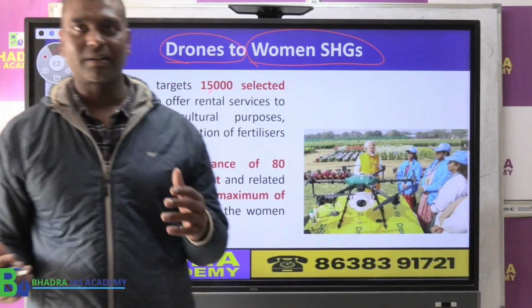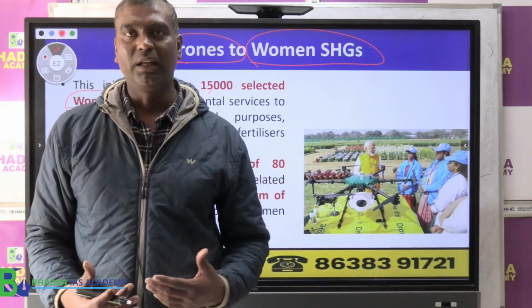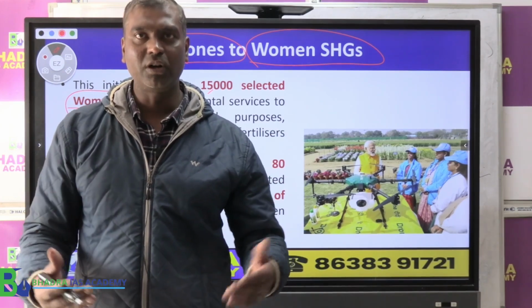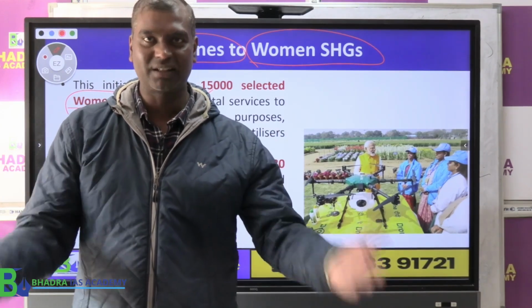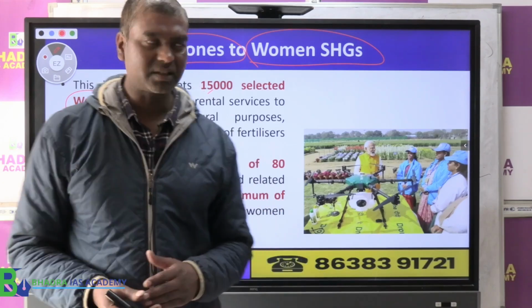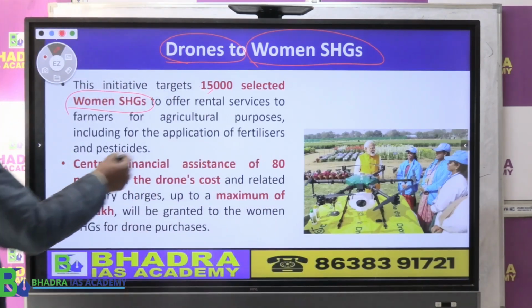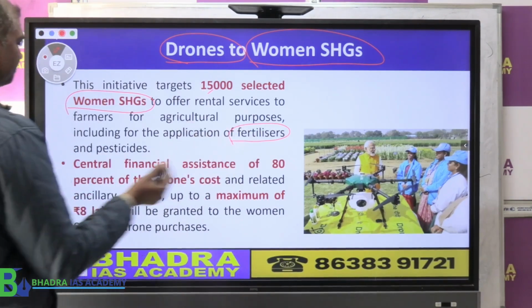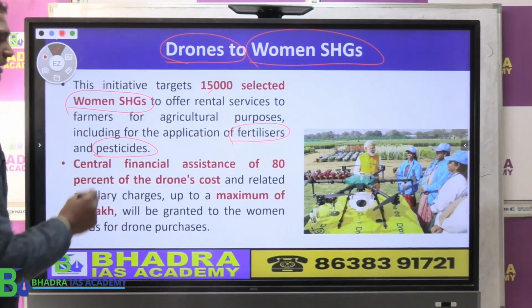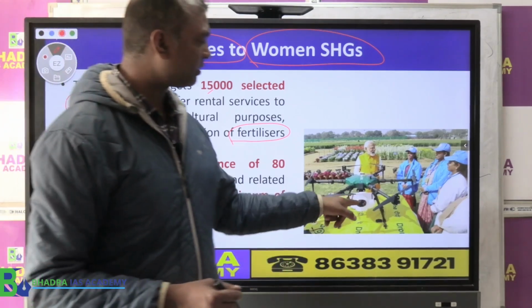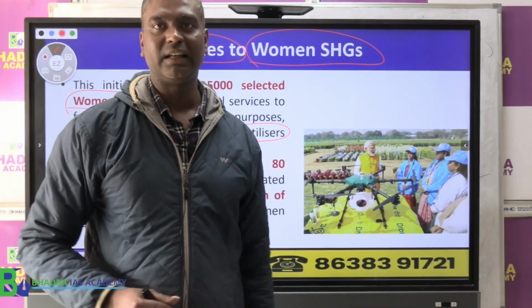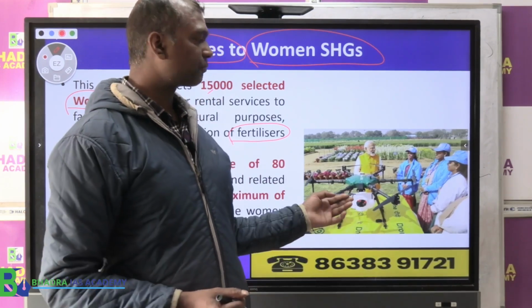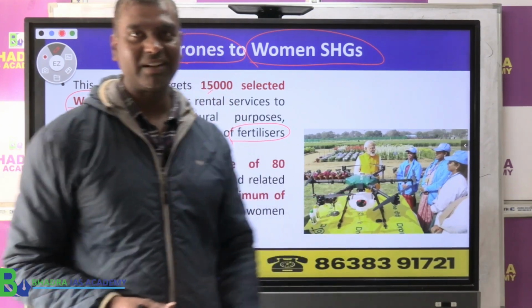They can have the drone and then give the drone on rent to others, for the purpose of putting fertilizer in the farm, spraying pesticide, etc. They can do that with the drone facility. So that is the Modi government's drone facility scheme.